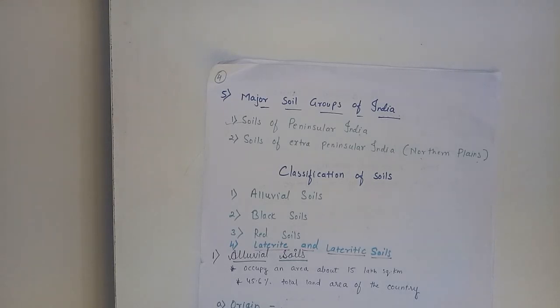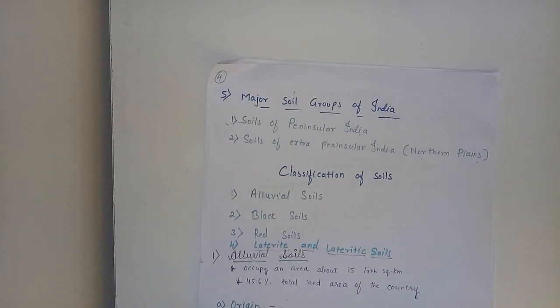They are transported and redeposited to a limited extent and are known as sedentary soil. It is called soils of peninsular India. So it is from the parent rock. So it is called the sedentary soils.